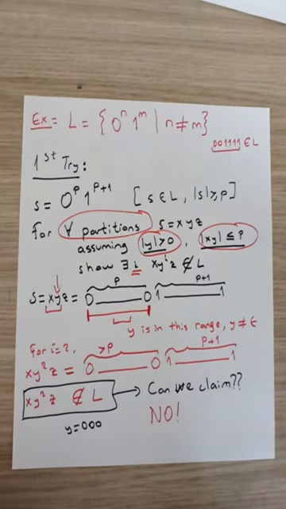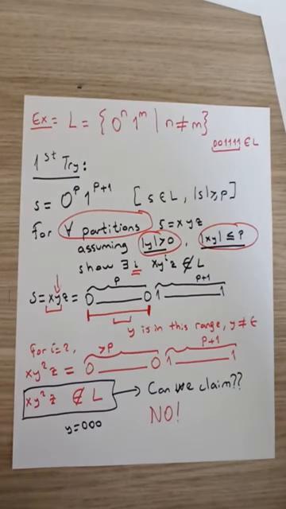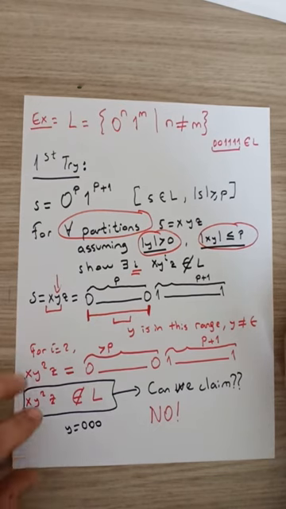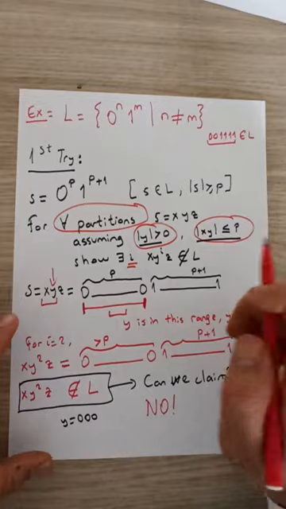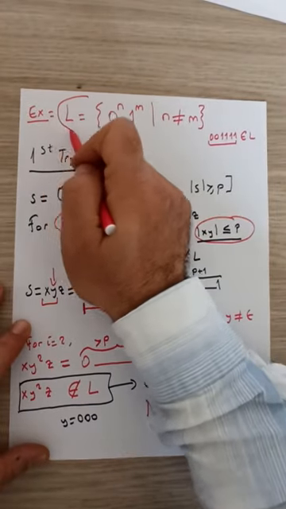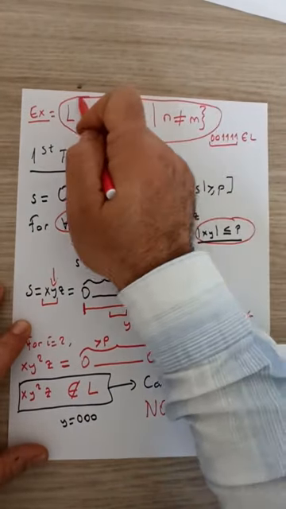That's what we will do for this example. So, rather than considering the language L and trying to directly apply the pumping lemma on L, we will try to consider a related language to this language L and see whether we can apply the pumping lemma on that new related language.